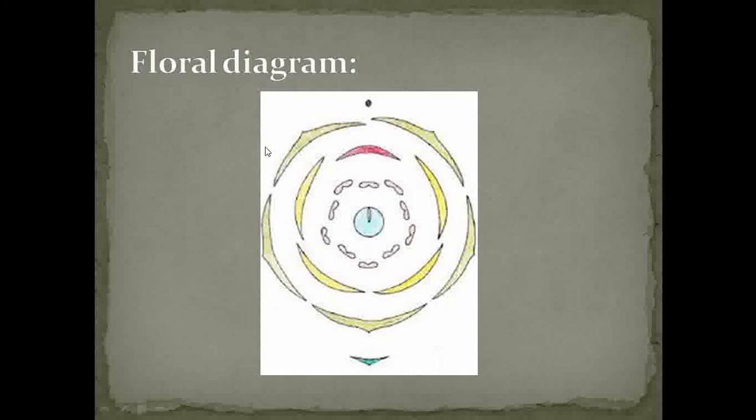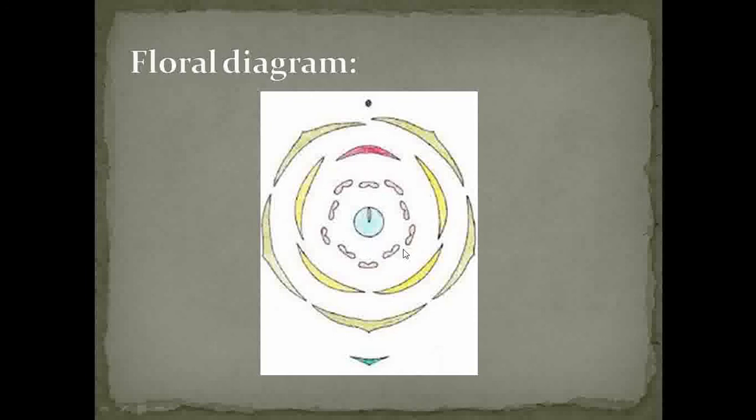If you observe the type of aestivation present here, it shows imbricate aestivation, in which one whorl member is completely outside and all others alternate with each other. Similarly, this represents the corolla. Here one is inside and all others alternate with each other.